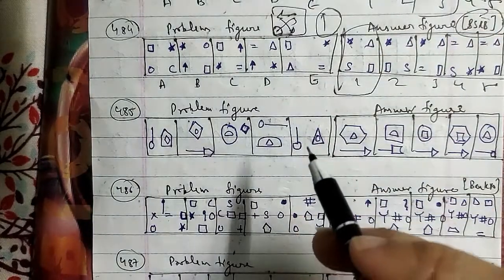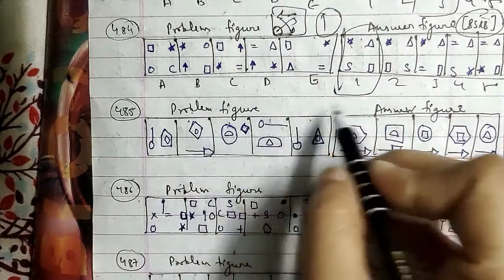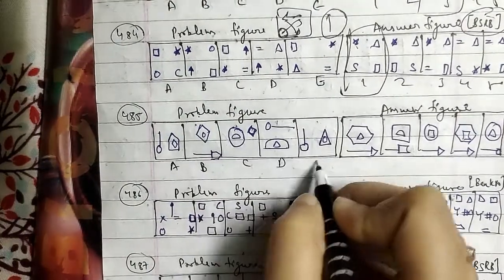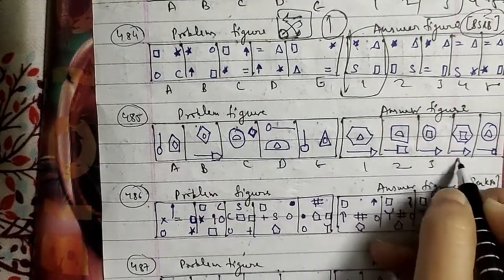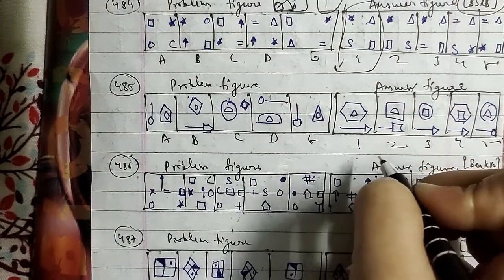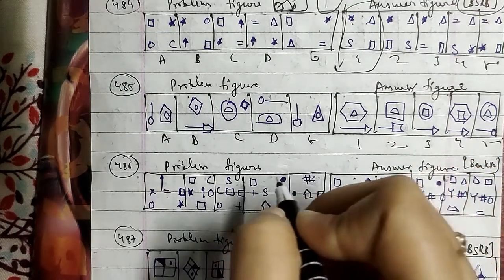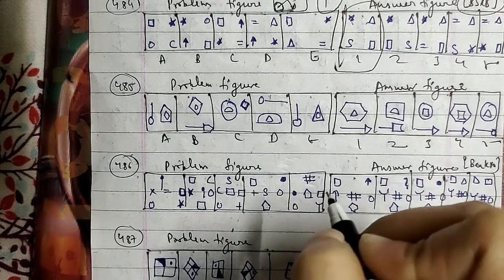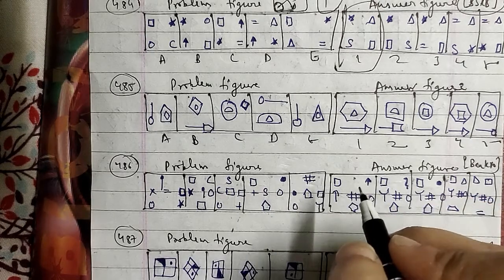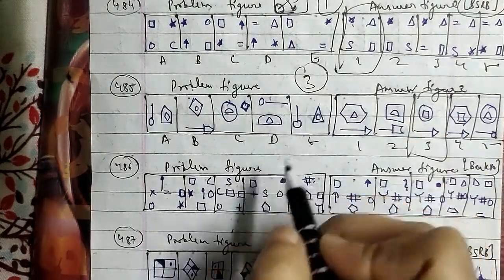Let's go ahead with another question, your 485th question of the session. These were the problem figures and these were the answer figures, named A, B, C, D and E, and 1, 2, 3, 4 and 5. So the line moves to the adjacent side in an anti-clockwise direction. The symbol at one end of the line is replaced by the outer figure after diminishing in size, the smaller figure is enlarged and a new symbol figure is placed in it. After the E figure we will be having a third figure. That will be the right answer for this question here.